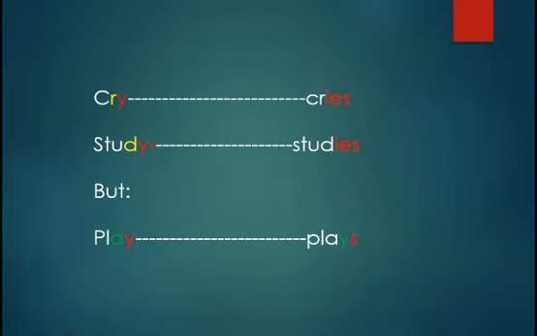Another spelling note you must pay attention to is cry, if the verb ends in Y. If the verb ends in Y after a consonant, look at the R, the verb cry ends in Y after a consonant, so we change the Y into IES, so it becomes cries. Studies. Why? Because it ends in Y after a consonant. But we have the verb play, which ends in Y, but we don't change. Why? Because the Y here comes after a vowel. As long as the Y comes after a vowel, we don't change, just add S.